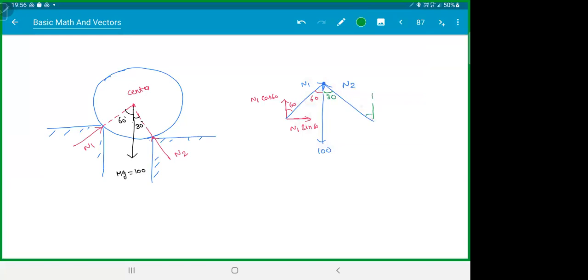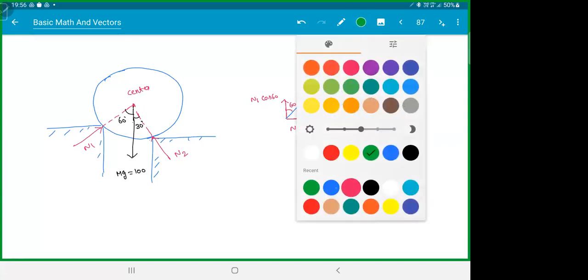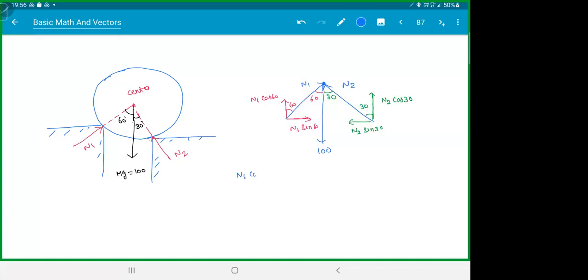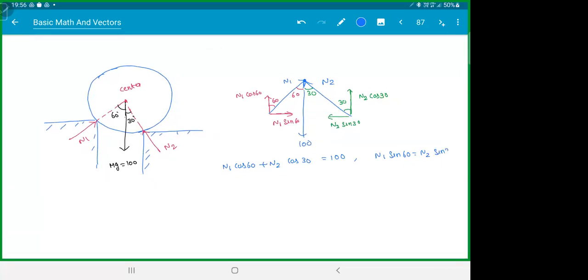This angle is 30 degree, so this is the alternate angle. This is also 30 degree. This will be N2. If you're not touching the side, it is the opposite side, and the one touching is the adjacent side, N2 cos 30. So in the vertical direction, N1 cos 60 plus N2 cos 30 are balancing the 100. In the horizontal direction, N1 sin 60 is balancing N2 sin 30. So N1 root 3 by 2 is N2 by 2. 2 goes off. We get N2 is N1 root 3.